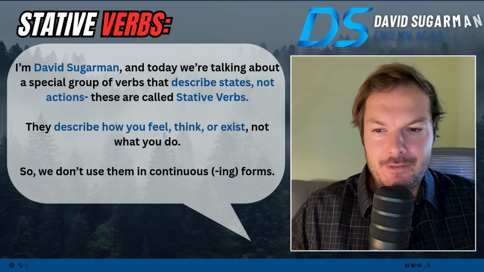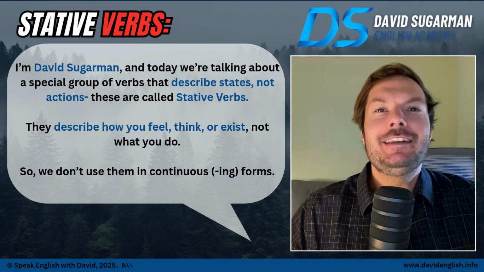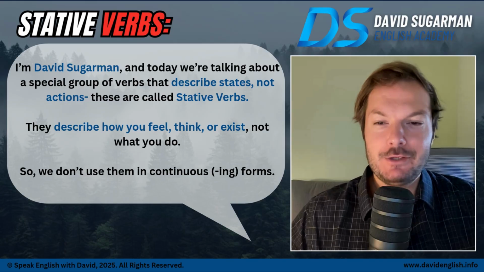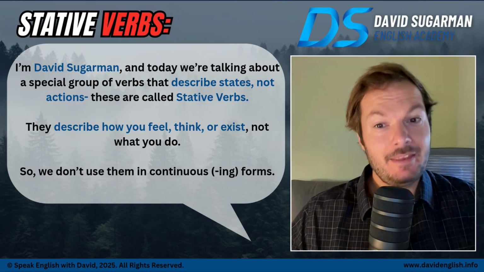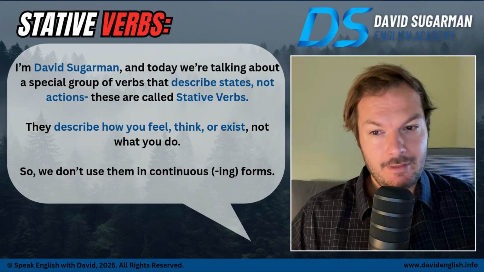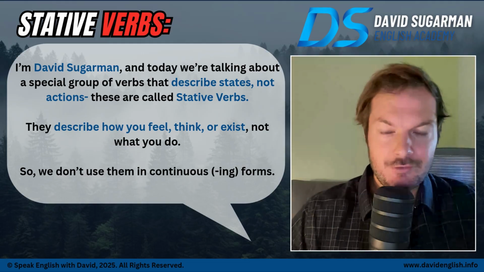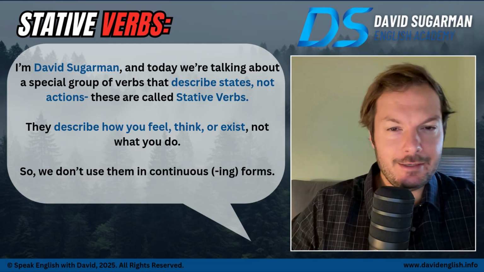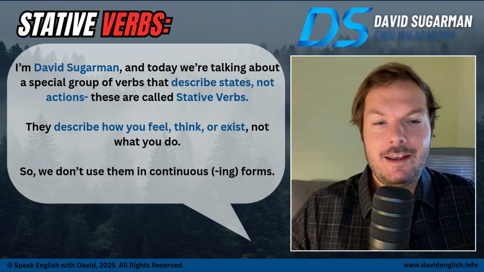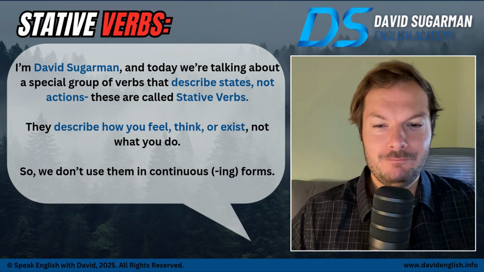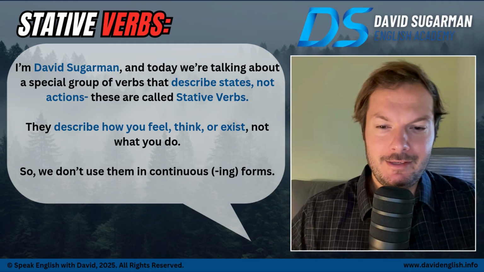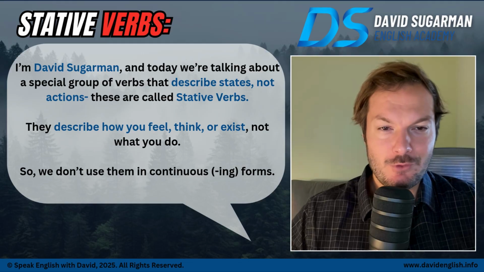Stative verbs. I'm David Sugarman, and today we're talking about a special group of verbs that describe states, not actions. And these are called stative verbs. They describe how you feel, think, or exist, not what you do. So we don't use them in continuous -ing forms.